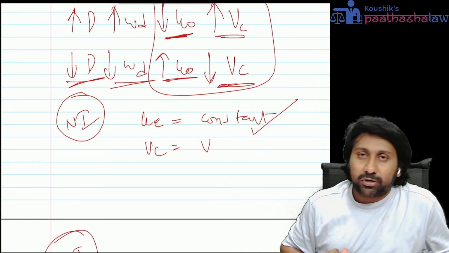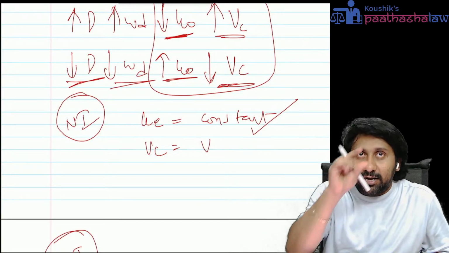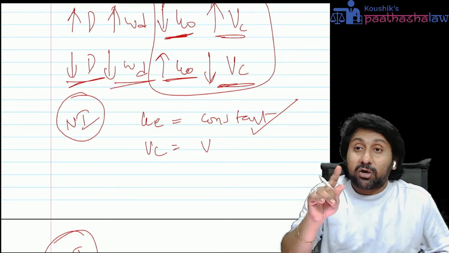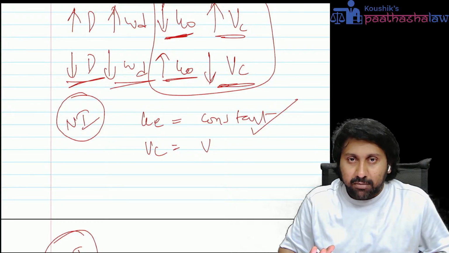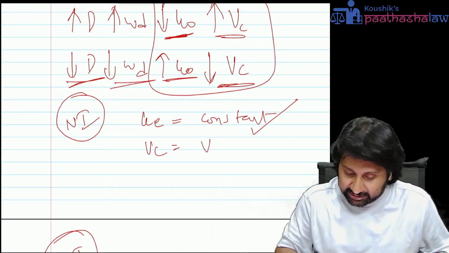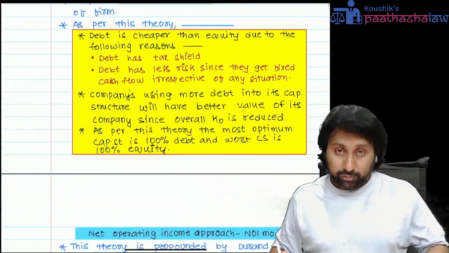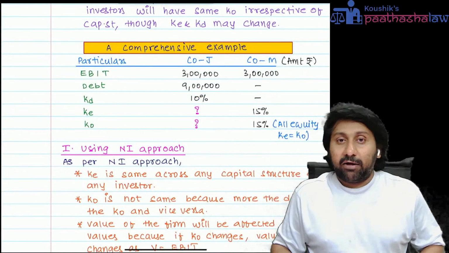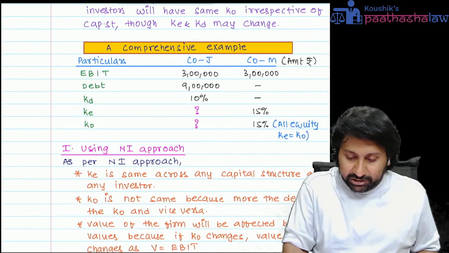One should understand very clearly how the question was given in the exam, and identify whether it came from net income or net operating income. If the question says clearly net operating income, it's a net operating income question. But generally in exams they don't tell that. So in that case, how to observe? This is the way to observe that. I will show you two questions. I don't want to spend a lot of time on this. I will spend 2 minutes on each question.